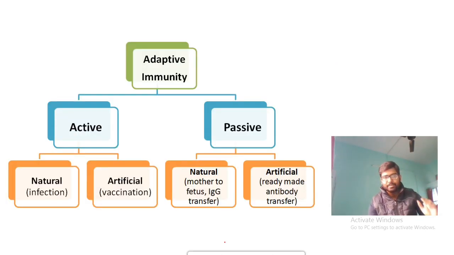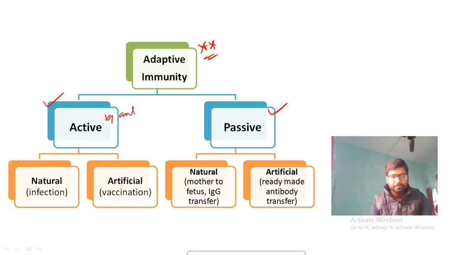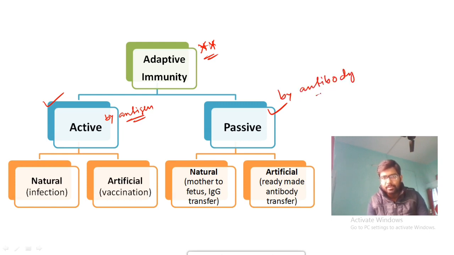Okay, that means see, the adaptive immunity can be further classified into two categories. One is active and another is your passive. Active means by antigen and passive means by antibody. What is the meaning of this? See, active can be further divided into two categories. One is natural and another is your artificial. So natural active immunity is there and artificial active immunity is there.